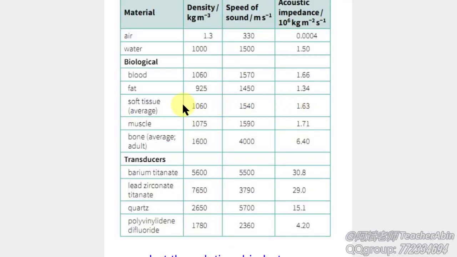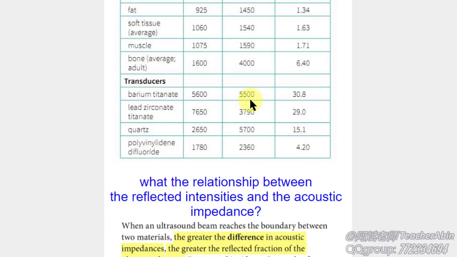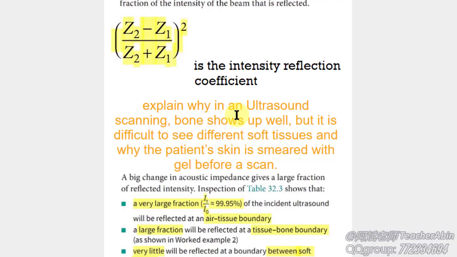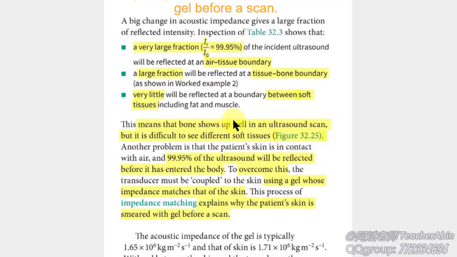And we know that our skin is in contact with air, and the value of air we've seen before is 0.00004. And the difference between the two values is so big that when ultrasound comes to the patient's skin, most of it will be reflected back before it enters the body of the patient.